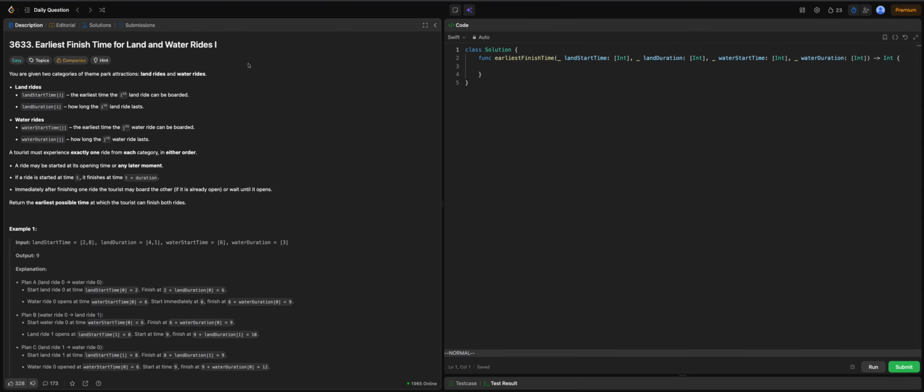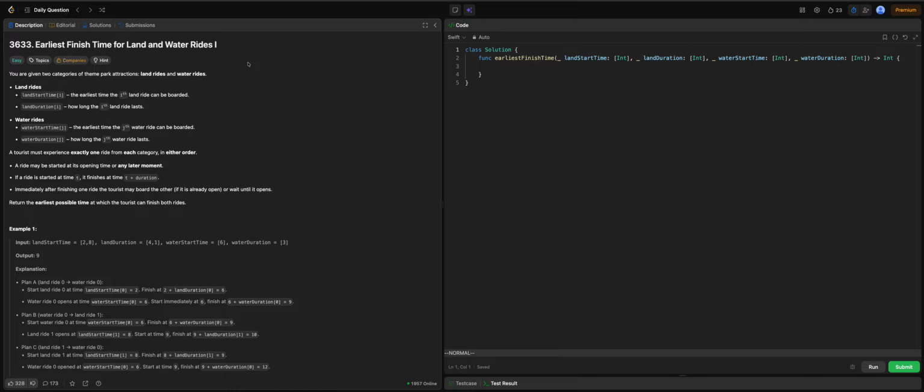The daily Leetcode problem is Earliest Finish Time for Land and Water Rides 1. That means there could be a 2, 3 or something else. We are given two categories of theme park attraction, land rides and water rides. The land rides are given with two arrays.